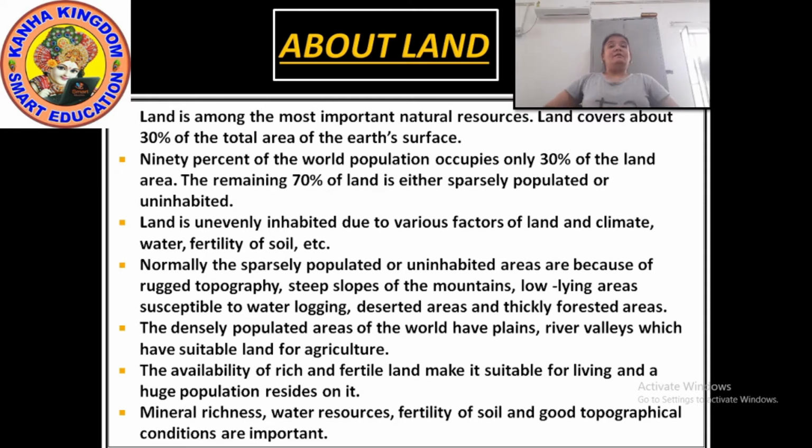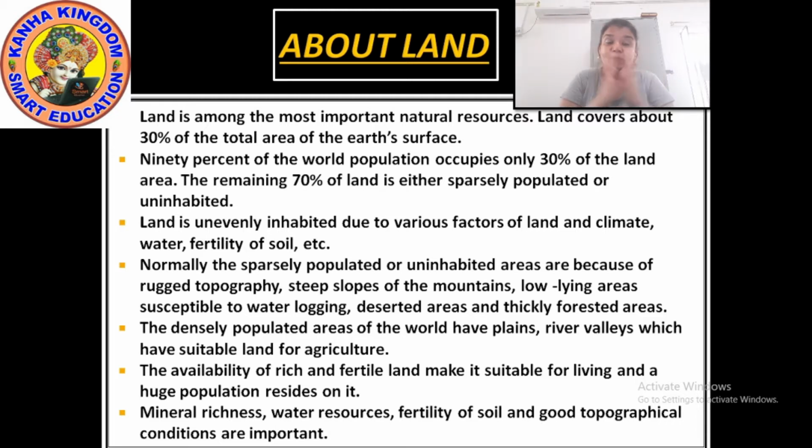And furthermore, mineral richness. Okay, water resources. What kind of water resources are there? Whenever we go in search of a place, the first thing we ask is about the water facility. What will be the water facility?